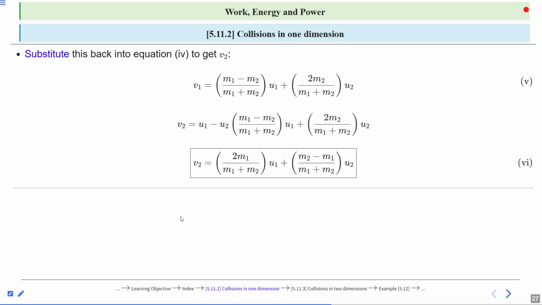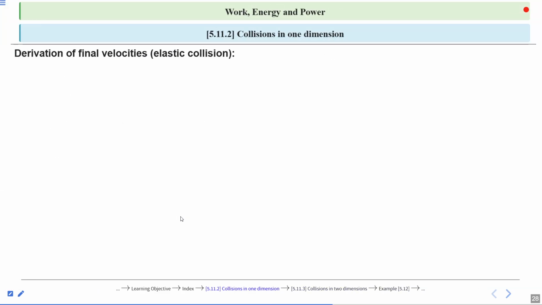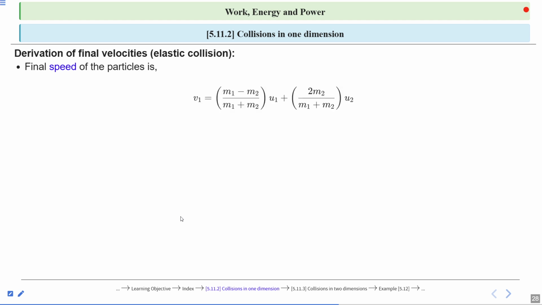So we will get v1 and v2. The final speed of the particle is, this is v1 and this is v2. Clear? This is the final speed of the particle.